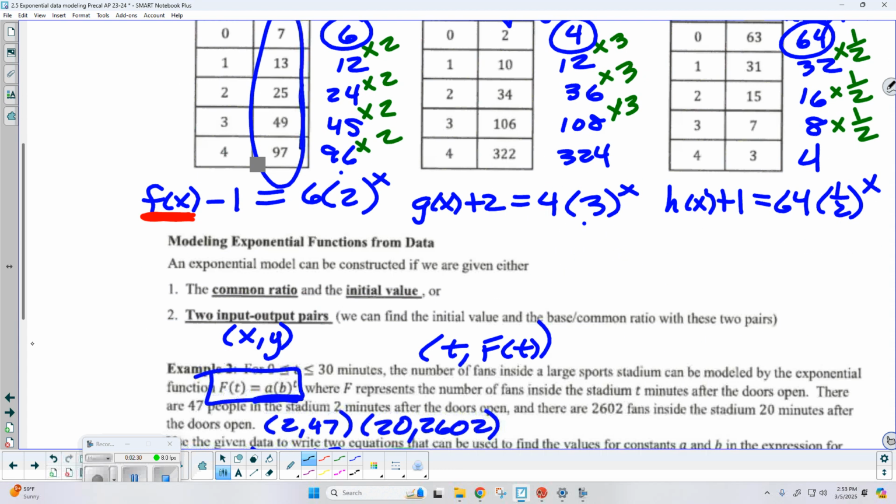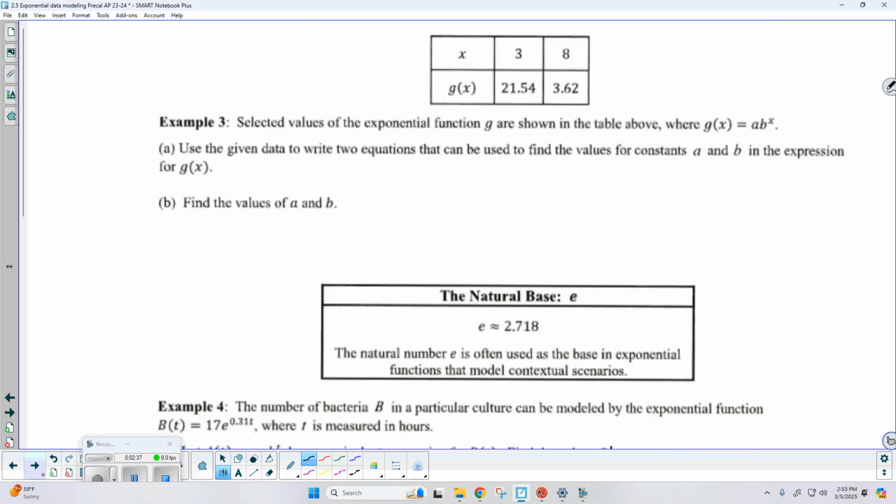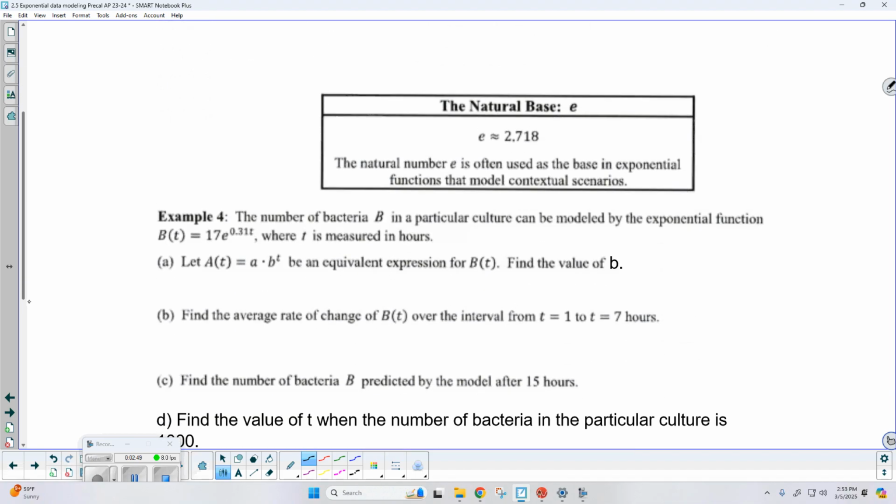Now, after that, we went ahead and found a regression model for an exponential function. And then we finished up Monday by talking about how to do this by hand, to actually show the algebra to find the values of A and B. So now we are on the last part here, so we are almost done. Okay, so next up is the natural base E, or what we refer to as the natural number. So hopefully a lot of people are already familiar with E. We've used it a lot in mathematics.